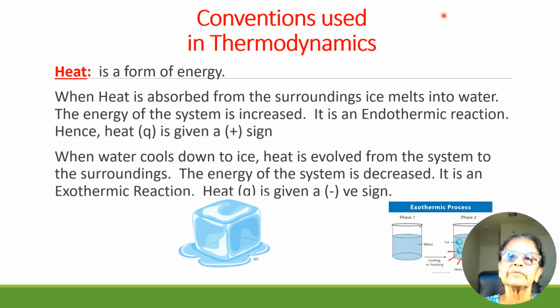So, these are the four types of thermodynamic processes. Now let us see the conventions that are followed in thermodynamics. Let us first see the conventions of heat. Heat is a form of energy. Heat can be absorbed or evolved. Now let us see the first case where heat is absorbed from the surroundings.